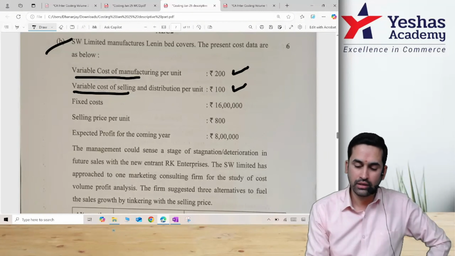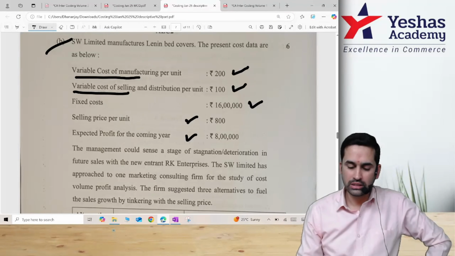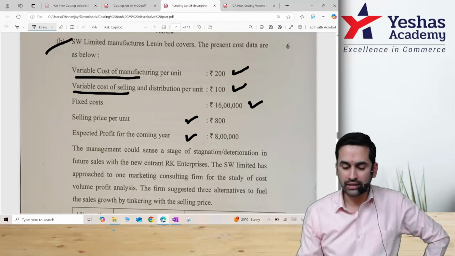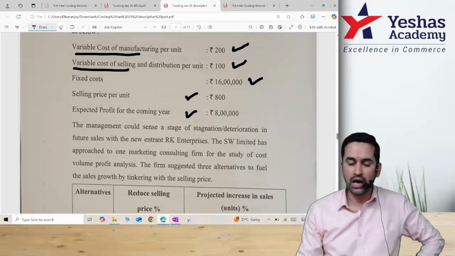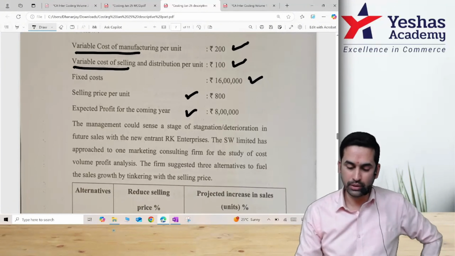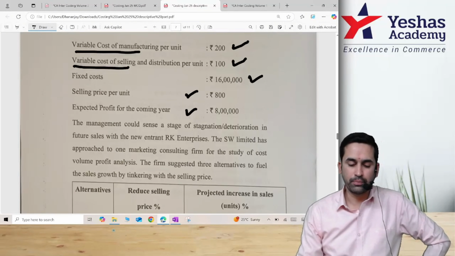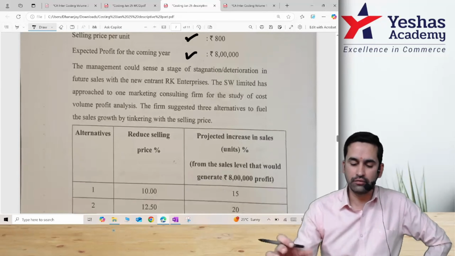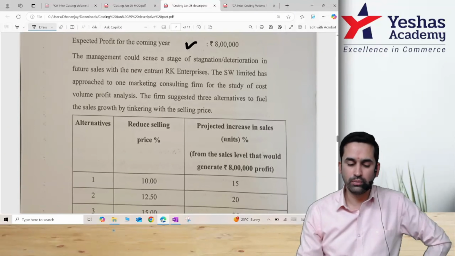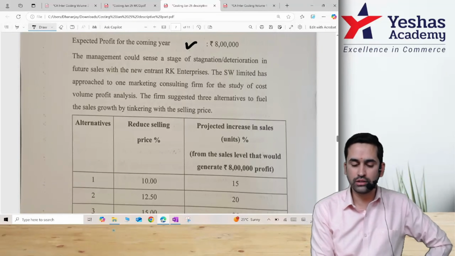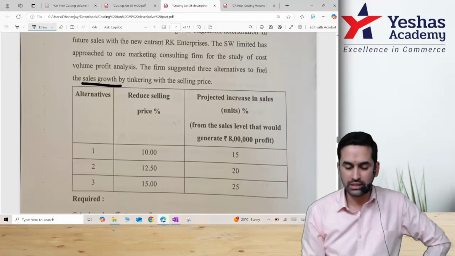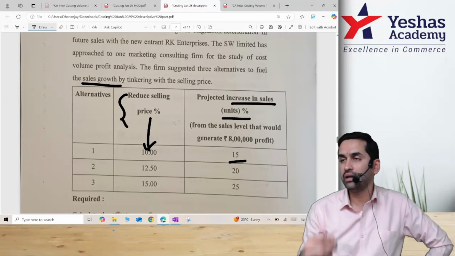is also given. The management could sense a stage of stagnation or deterioration in the future sale with a new entrant, RK Enterprise, some other company that has come into the market. SW Limited has approached one marketing consulting firm for the study of cost, volume and profit analysis. The firm suggested 3 alternatives to fuel sales growth by tinkering with the price. If we reduce the price by 10%, our sales in units will go up by 15%.